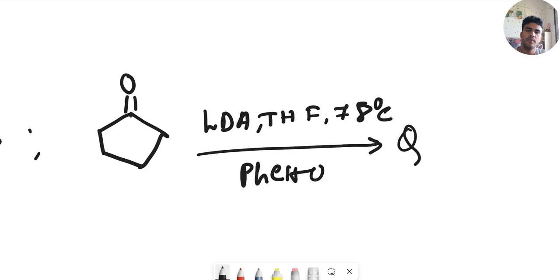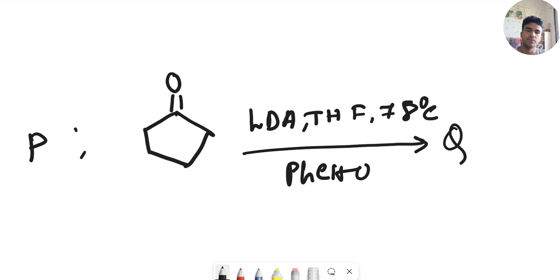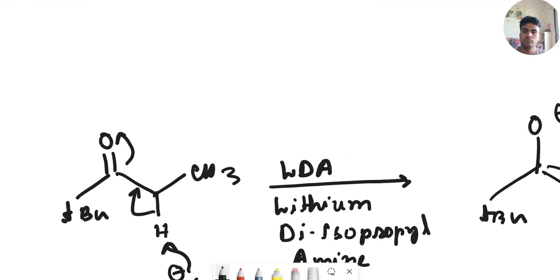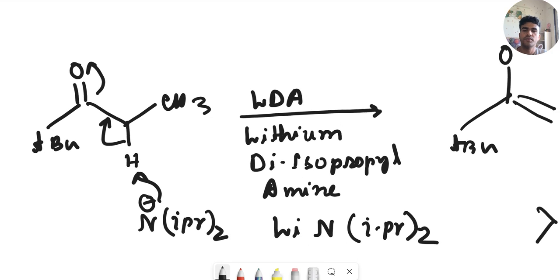in the presence of the same reagent. This gives the product Q. So what will be P and Q? That is the question. As you know, LDA, lithium diisopropylamide, is a strong base.